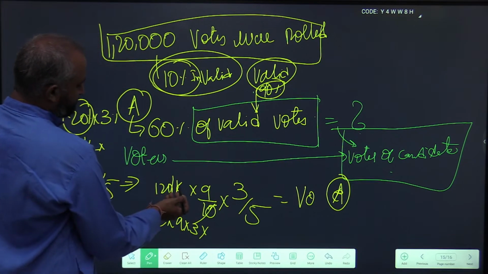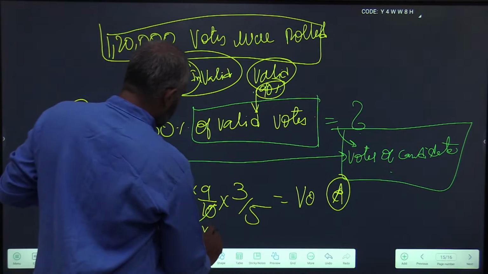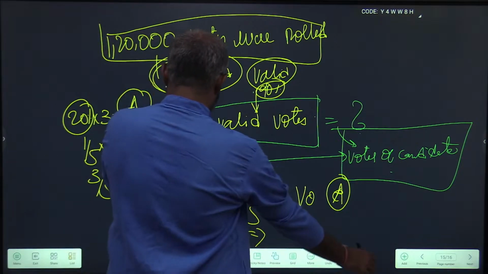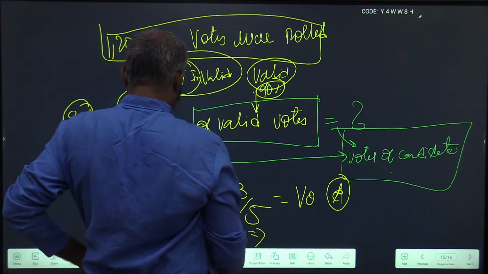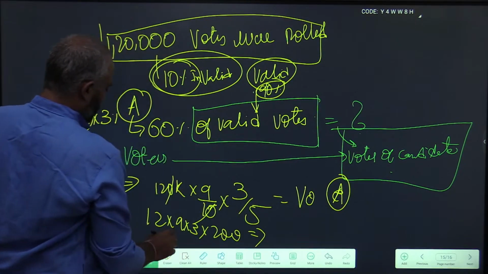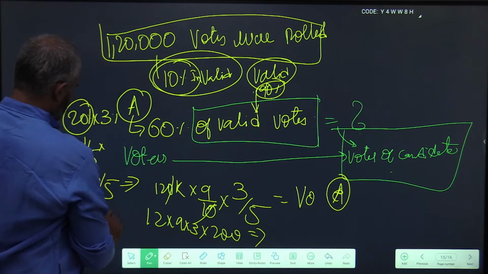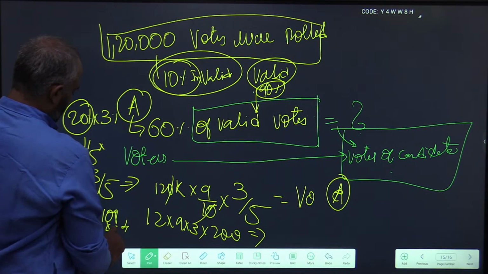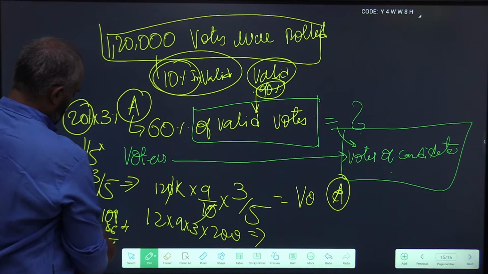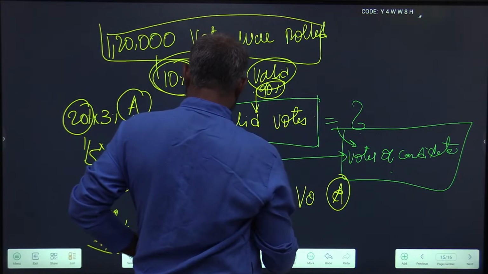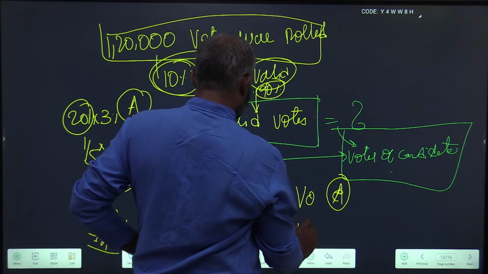K is 1000, and 1000 by 5 is 200. So 108 into 6, 48, 4, 6.